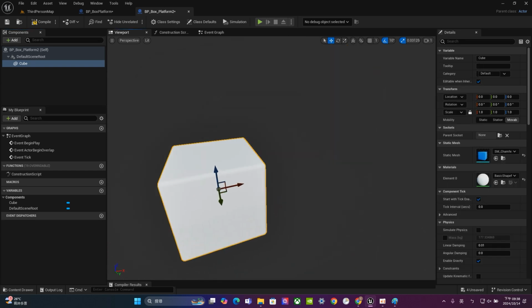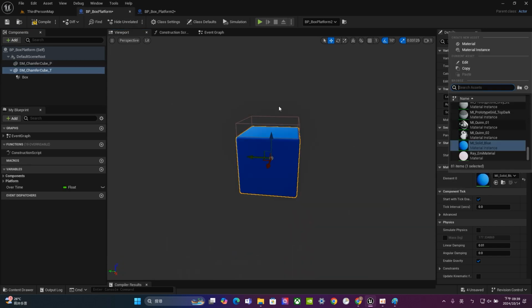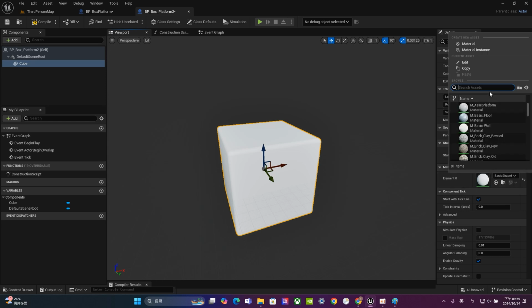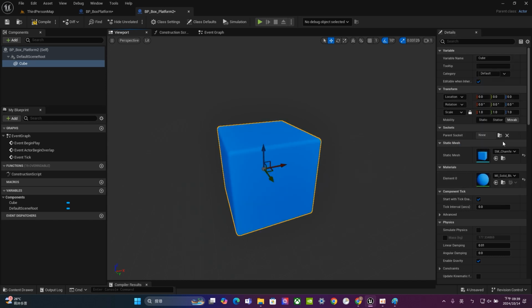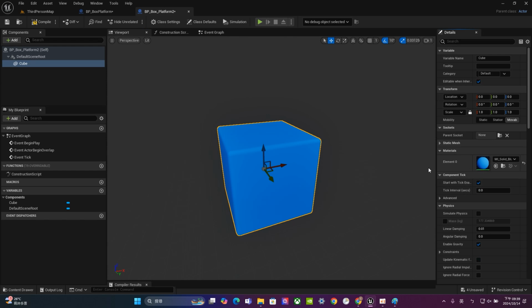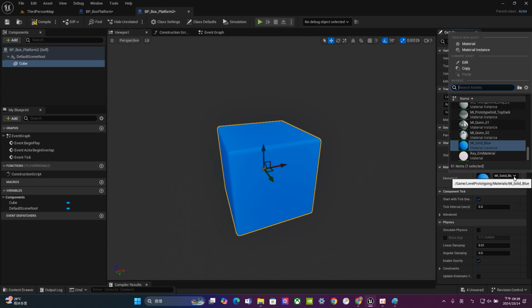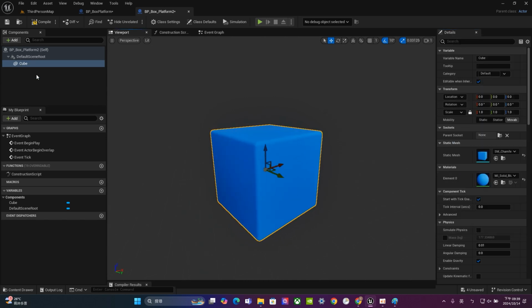And for sure, we can change the material. If you want to make this one become blue, just go to here to change that one to blue. For now, actually, it doesn't matter, but let's just try. Okay, so for the static mesh, let's change that one to SM Chamfer Cube. And for the material, let's go to material and find MI Solid Blue. So now we have that. The next thing we have to do is to create a collider.